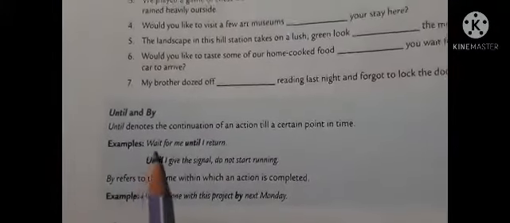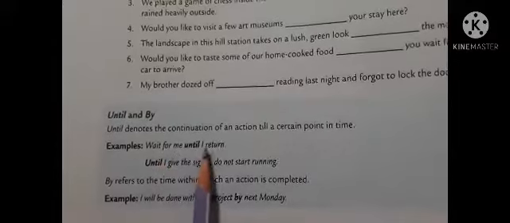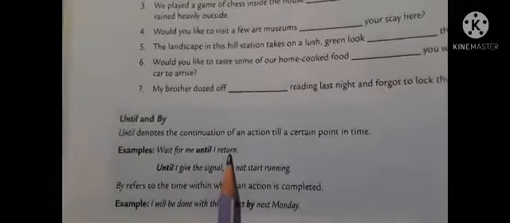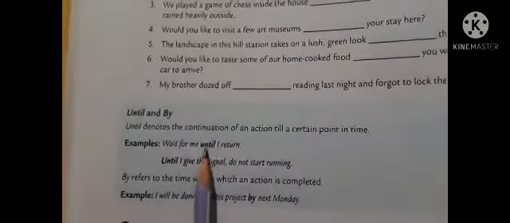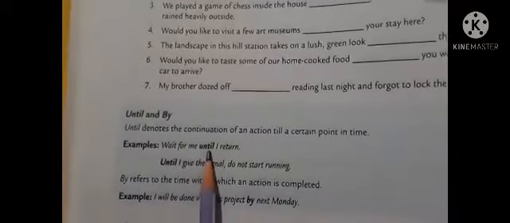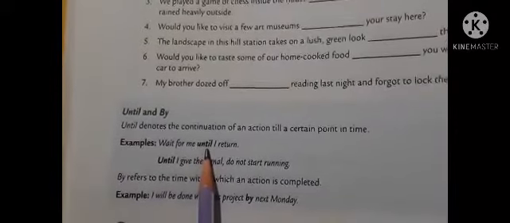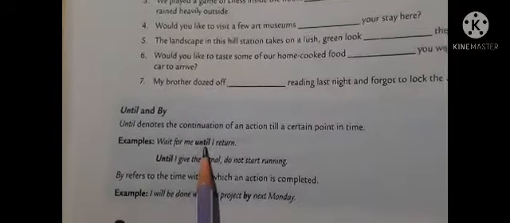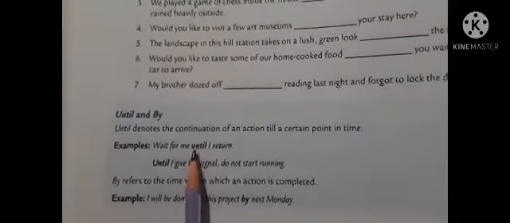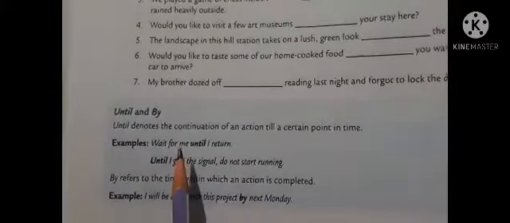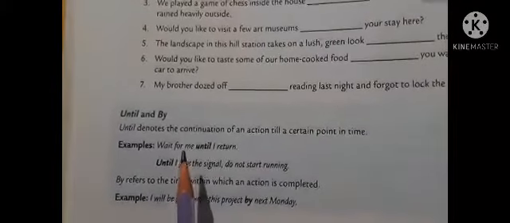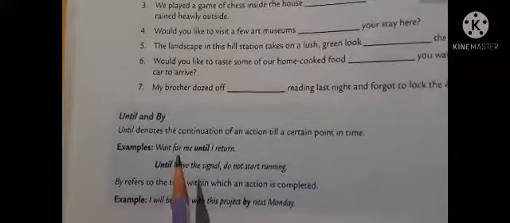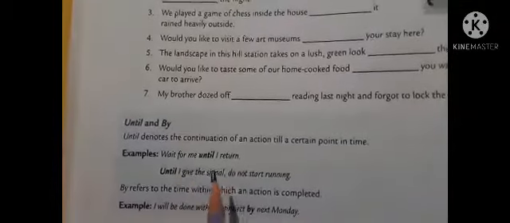For example, wait for me until I return. So here the preposition until denotes the continuation of an action. It refers to an action that is in continuation, that is in progress.